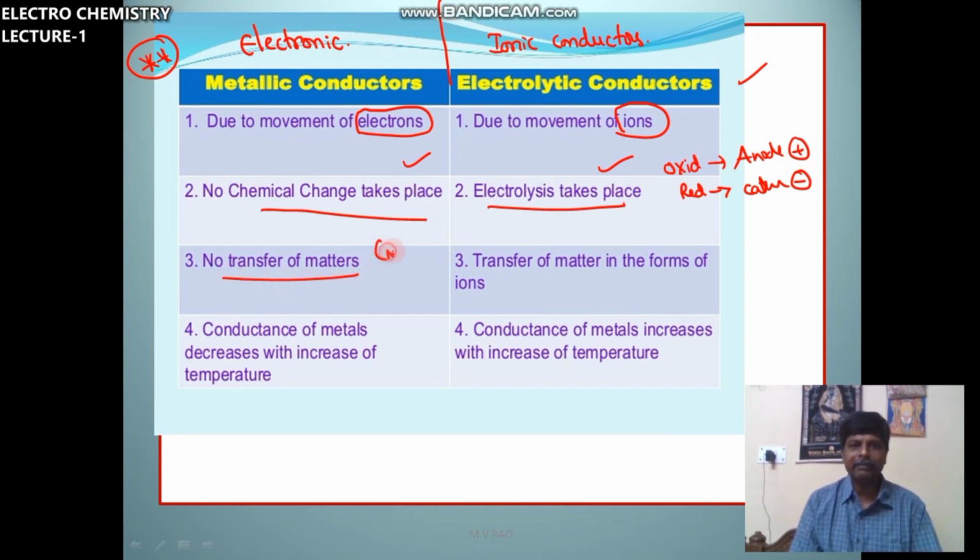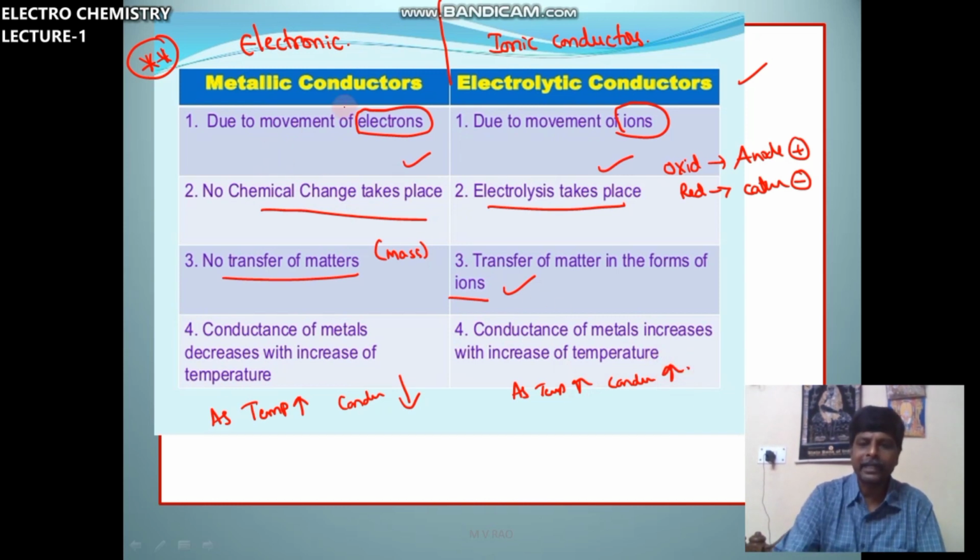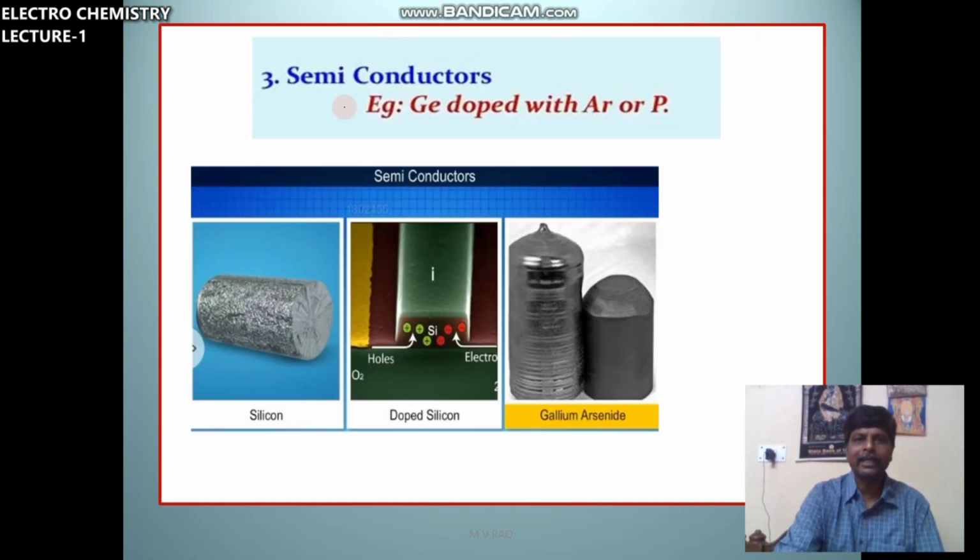Here there is transfer of matter in the form of ions, so mass change is involved. As temperature increases, conductance decreases in metals. In this case, as temperature increases, conductance increases. These are the differences between metallic conductors and electrolytic conductors.